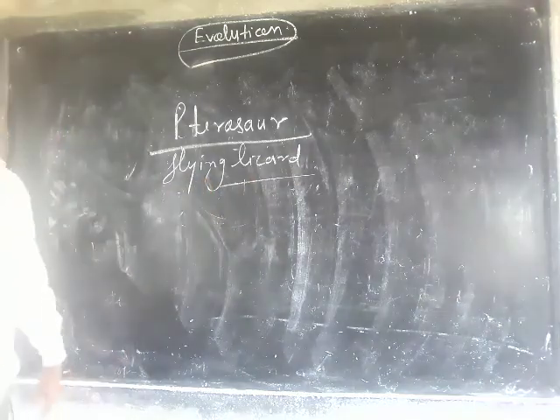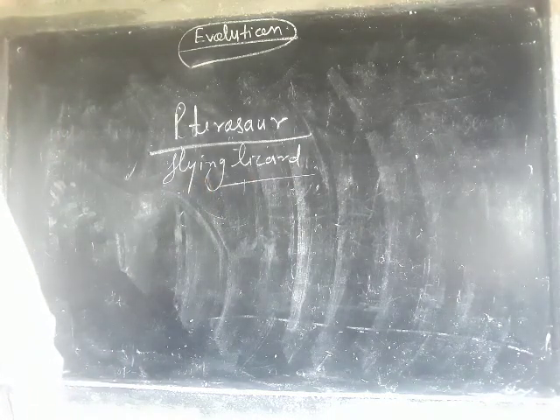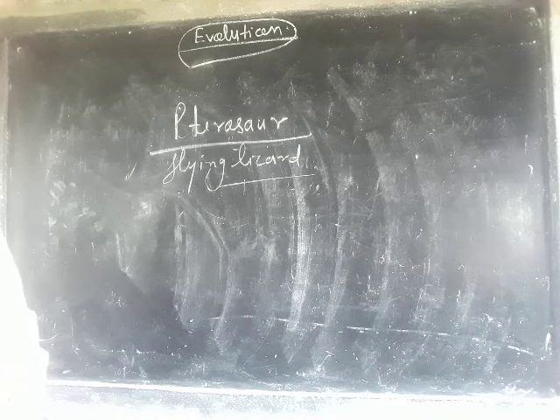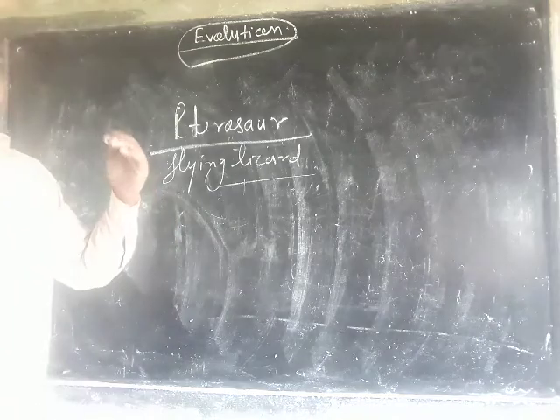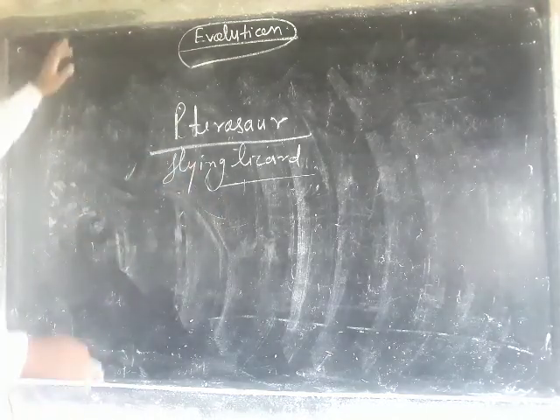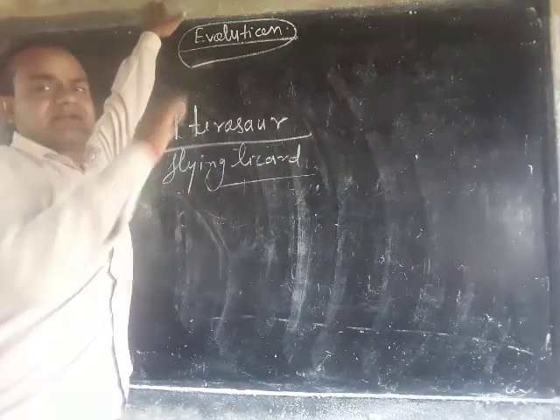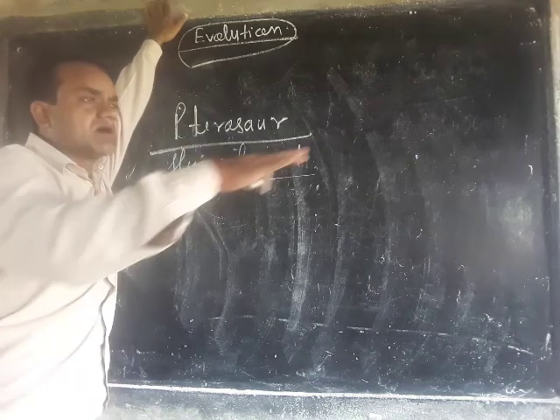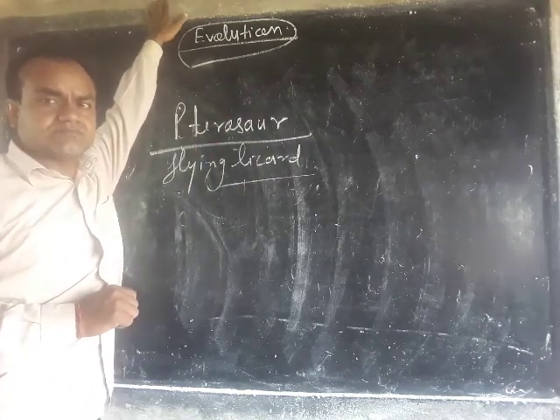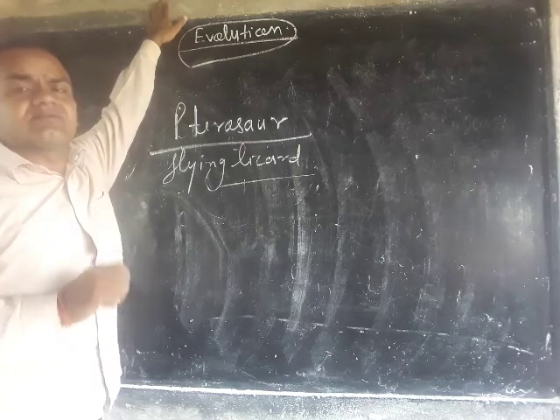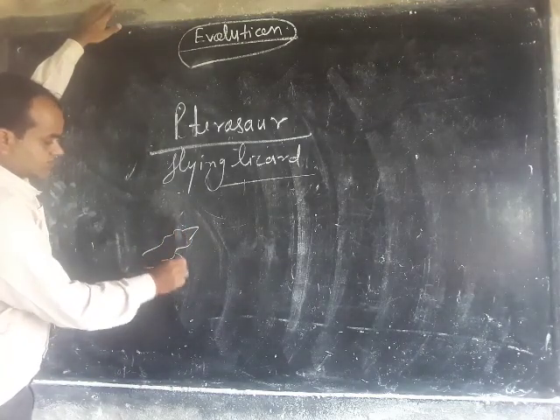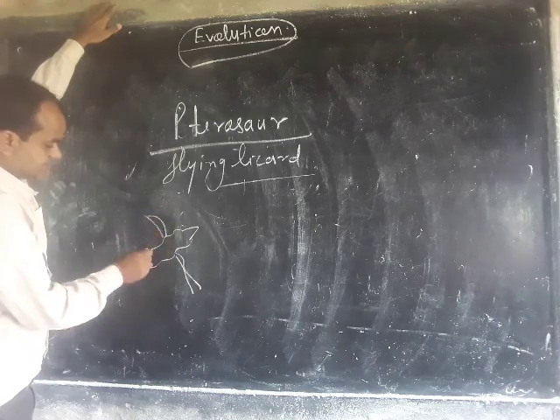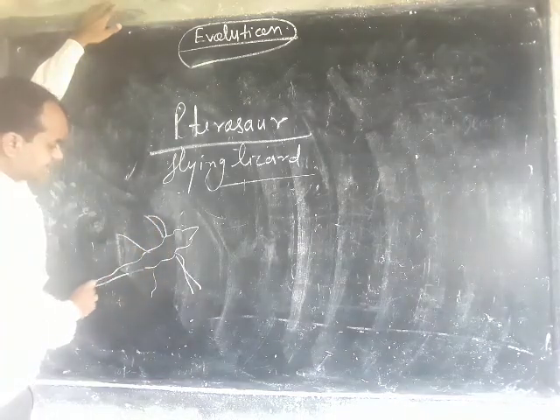These are lizards, in Hindi you can say chipkali. So these are flying lizards. Earlier it was crawling on the land. It could not fly. This is a lizard with legs and a tail.